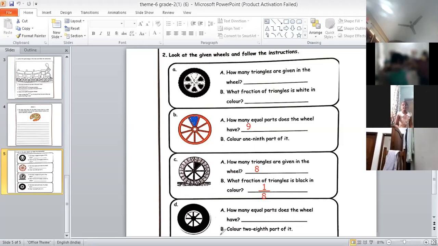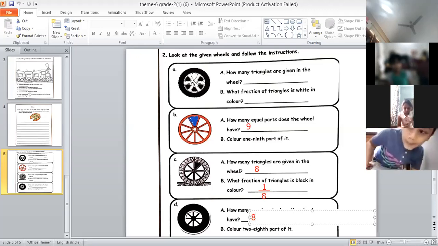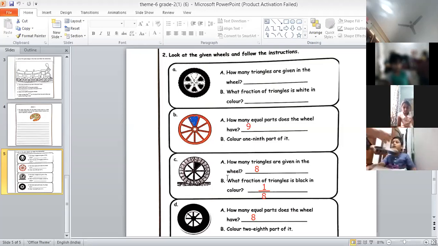8, ma'am. Okay, children, if you observe this last picture carefully, all parts are not equal. But since in the second part they have given color 2/8 part of it, we will consider all these parts equal. So according to Nityasri, there are 8 parts, and yes, that's correct. So there are 8 equal parts, so we will write here 8. Okay, good.